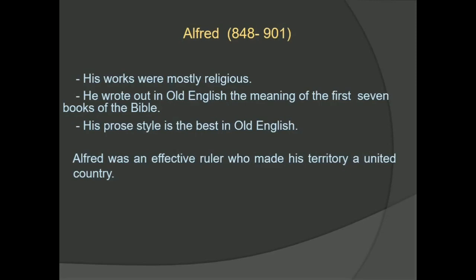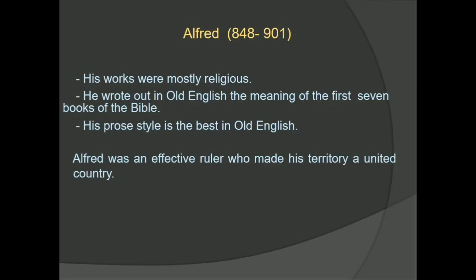He also translated a number of Latin books. About his achievement also, he translated these books into Old English so that his people could read them. And also, he brought back learning to England and improved the education of his people.